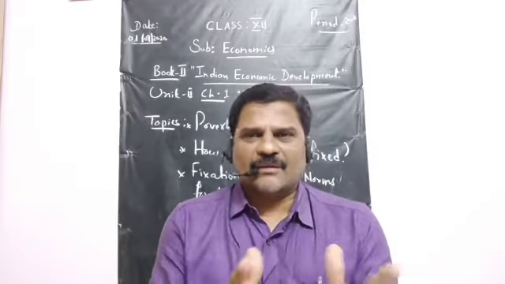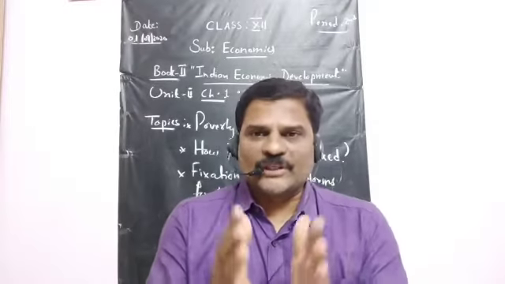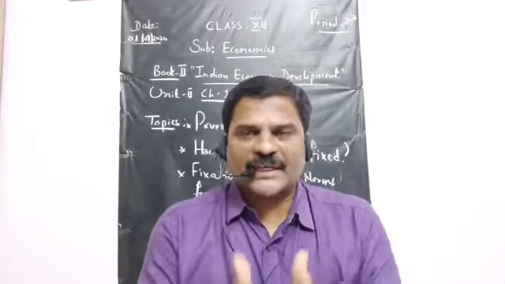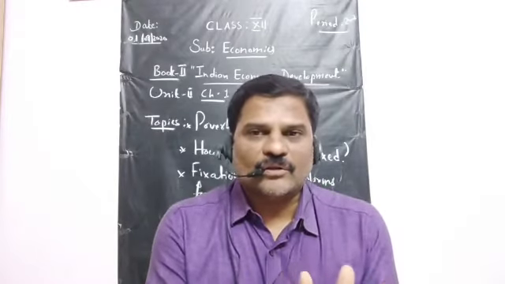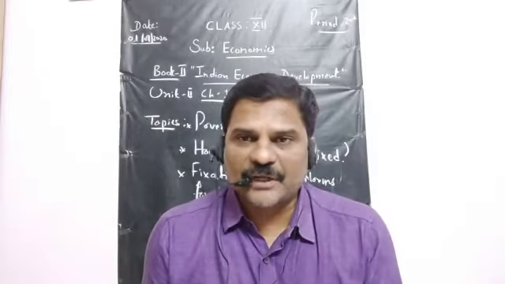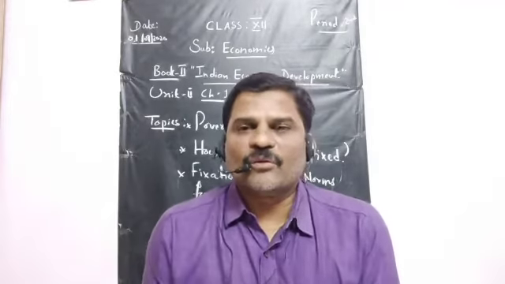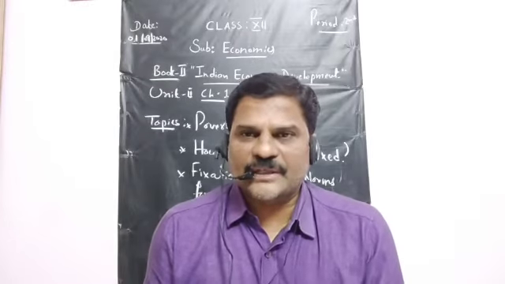But today, through this recorded video, once again I will recapitulate the things which I have taught in the previous period, and we will move forward to the next topics. Fine, students?